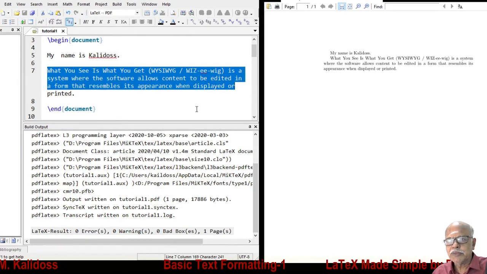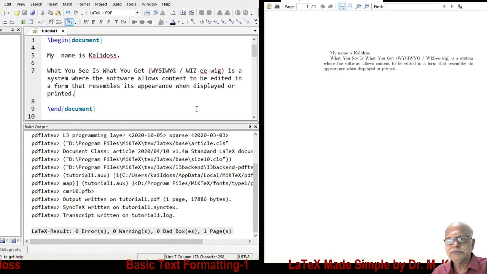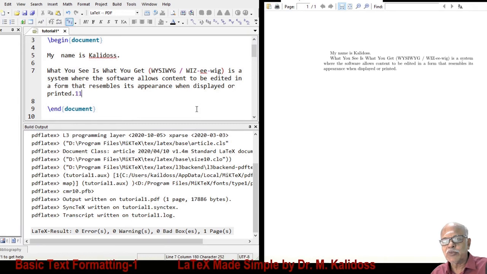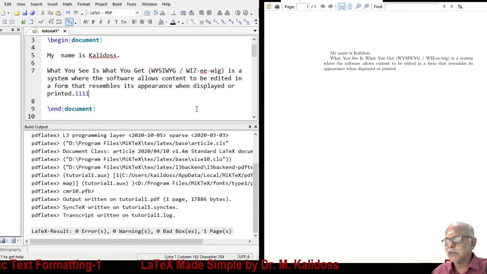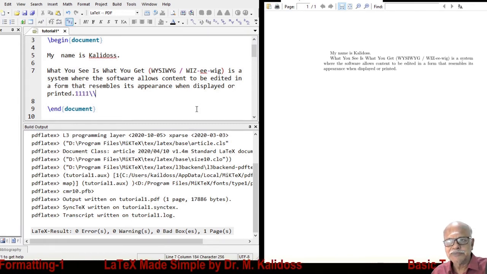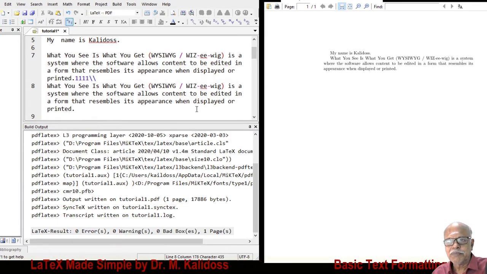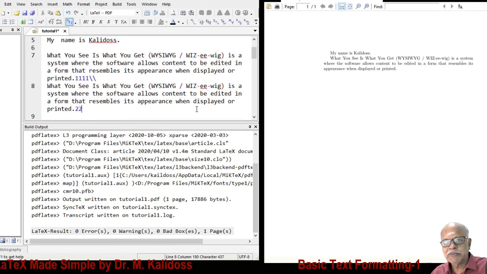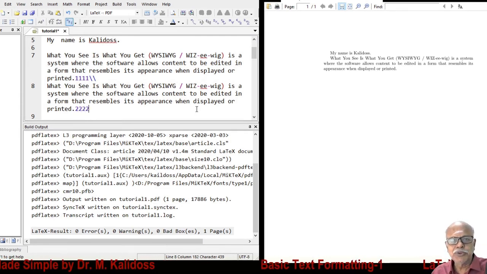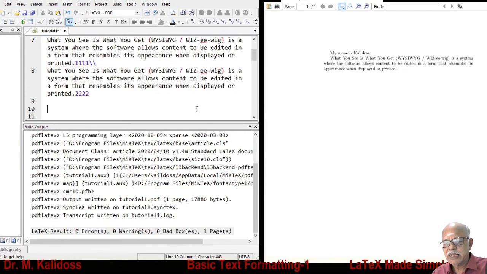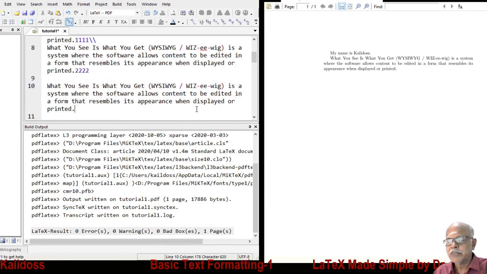Now suppose I want something to be typed in the next line. For the purpose of identification, I put here 111 and then put \\ here and then type the next para. Again, for the purpose of identification, I put 222 here and give a line space here and then type the next para. I compile now.